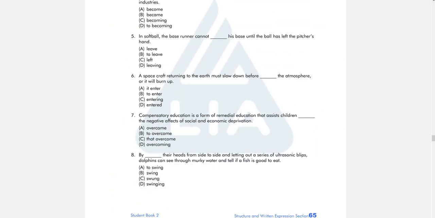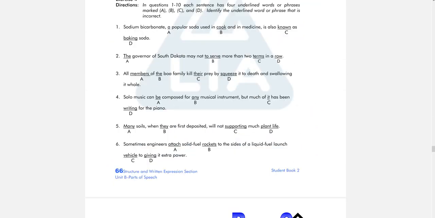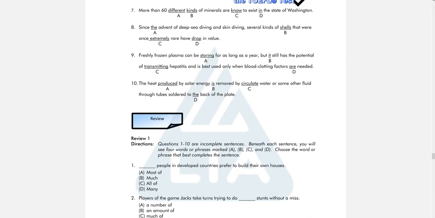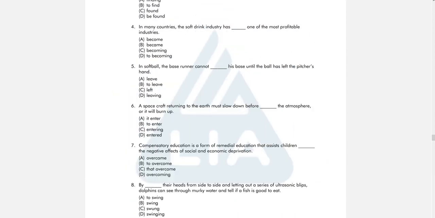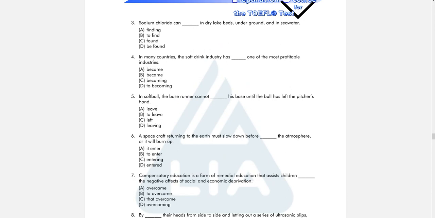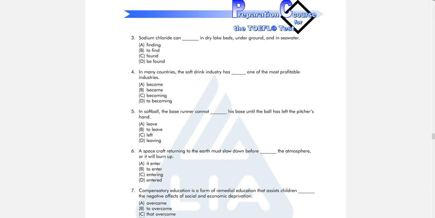Okay, and then what else do we have? So I guess that's all for the strategies for this unit 8. Hopefully you can understand it, and we can discuss the exercise in the classroom.